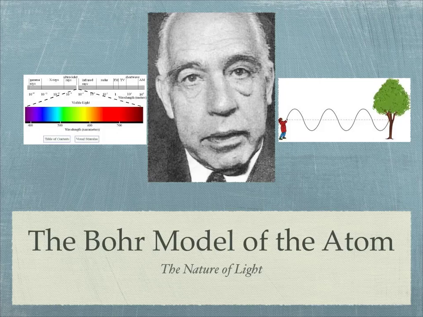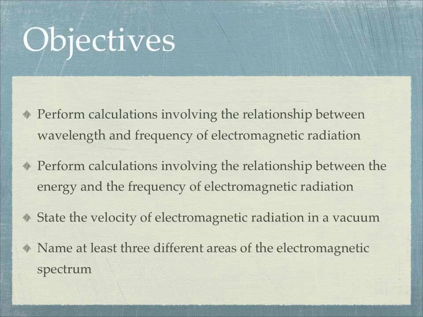All right, this is section 5.1 on the Bohr model of the atom, and in this section we're talking about the nature of light. So here's what we're going to try to cover in here. Be able to do calculations that involve wavelength and frequency, also energy and frequency. Later we'll talk about Planck's constant, that's what they're talking about there. And the third thing says be able to state the velocity of electromagnetic radiations, know what that is, and then at least 3 different areas of the electromagnetic spectrum.